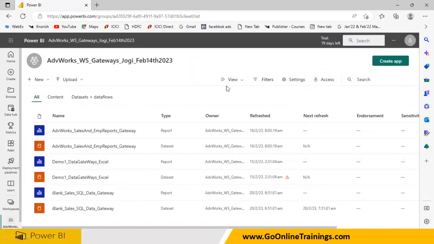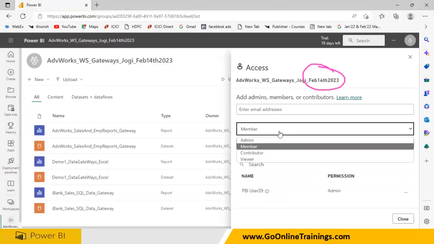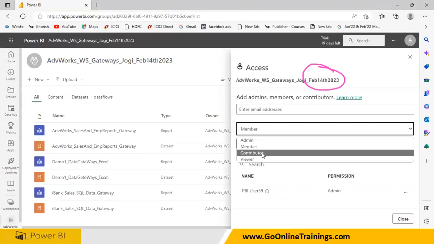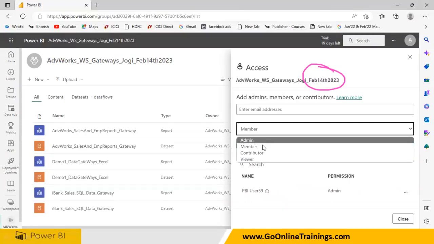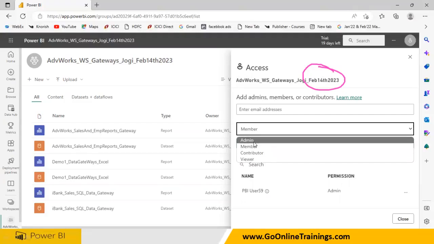But as soon as you click on the access, you come to your workspace. Now there is an access option. Have you seen this? Access means you can provide the permission, right? So when you click on the access, there are people who are attached to these roles: admin role, member role, contributor role, viewer role, right? What can this guy do? What can this guy not do? So at home, you will have some privileges, right?